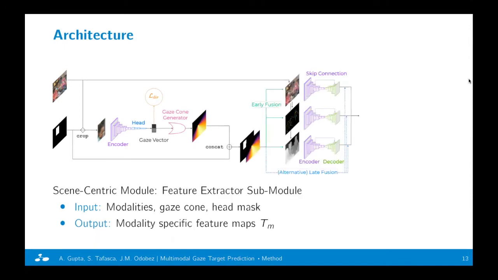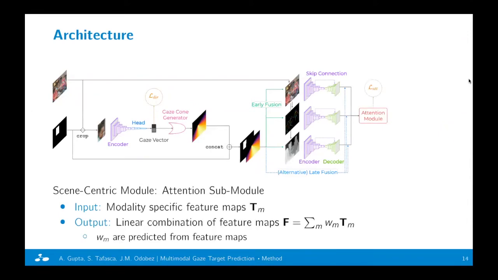The scene-centric module, specifically the feature extractor submodule, takes as input the different modalities and the outputs of the human-centric module, which are the head mask and the gaze cone, to output a set of modality-specific feature maps. The attention submodule then performs a linear combination of these feature maps to give a combined feature map. The weights for the combination are predicted for each sample.